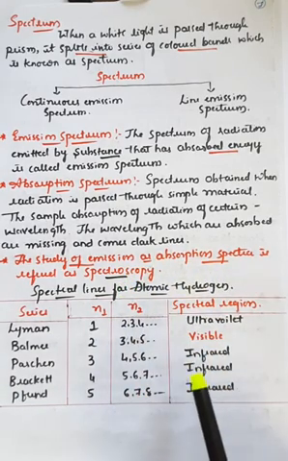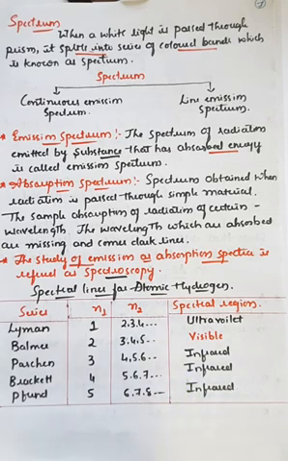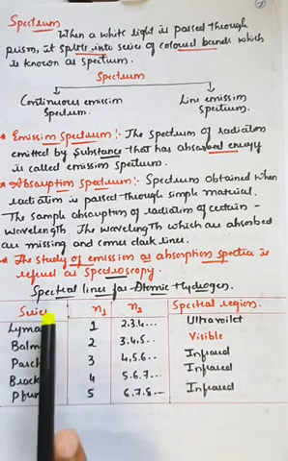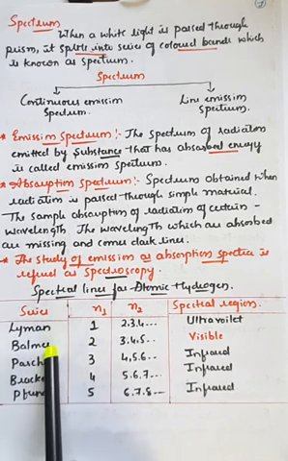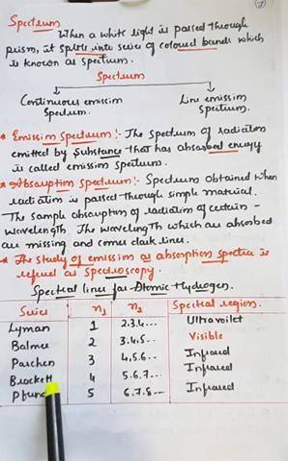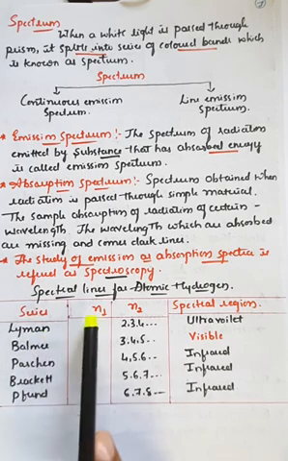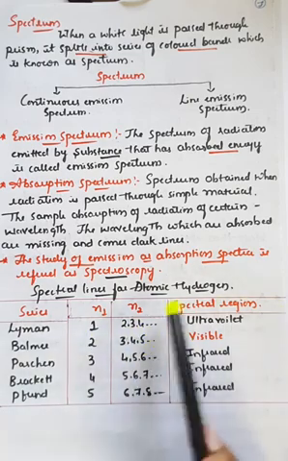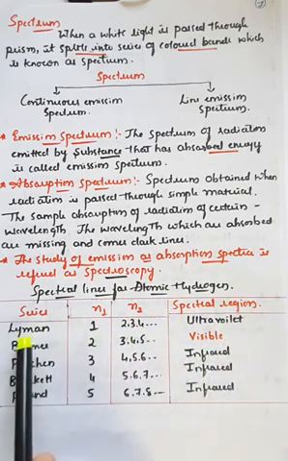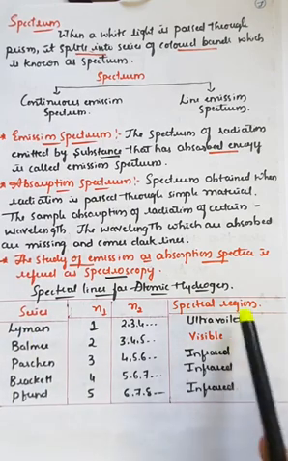Whenever light radiation falls on the surface of the hydrogen atom, it has the capability to produce five different series. The first is Lyman, the second is Balmer, the third is Paschen, the fourth is Brackett, and the fifth is Pfund series. In the Lyman series, n1 is 1 and n2 is 2, 3, 4, like this. The region obtained in the Lyman series is the ultraviolet region.